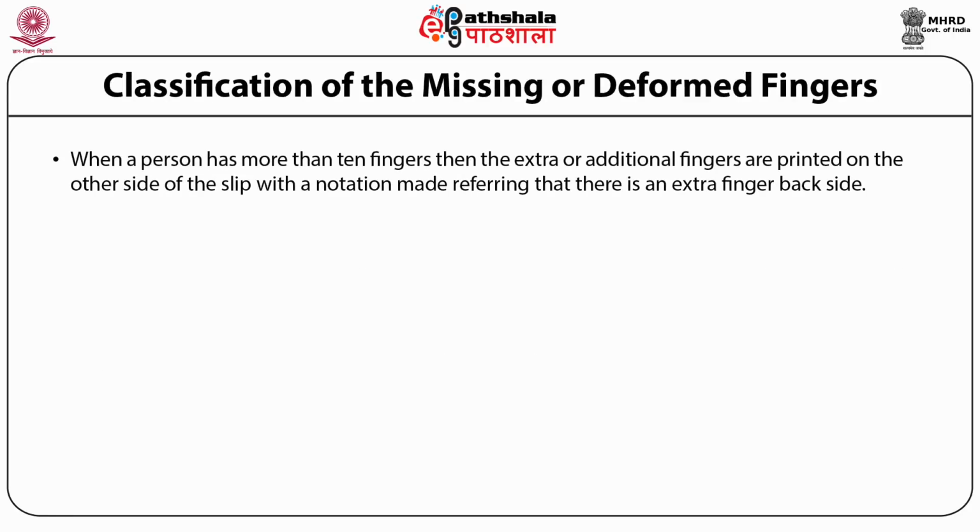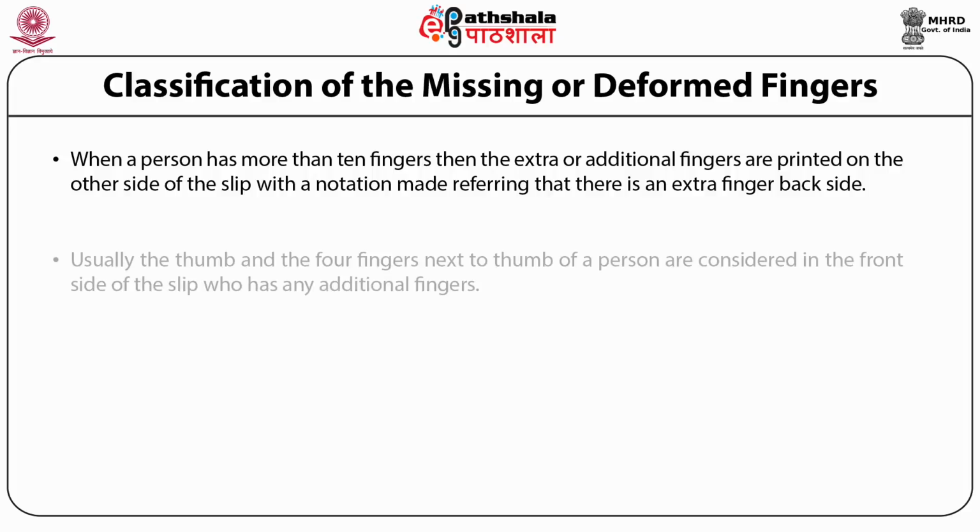When a person has more than 10 fingers, then the extra or additional fingers are printed on the other side of the slip with a notation referring that there is an extra finger on the backside, usually the thumb, and the 4 fingers next to the thumb of a person are considered on the front side of the slip.